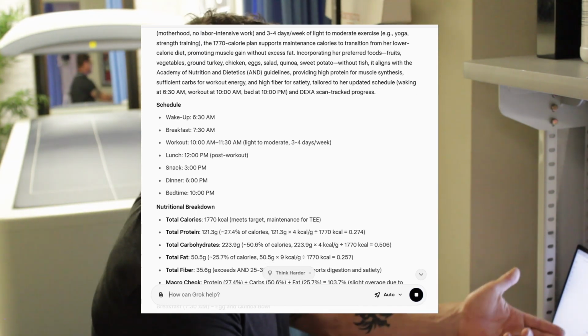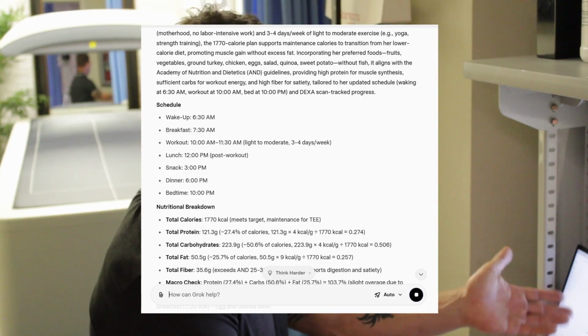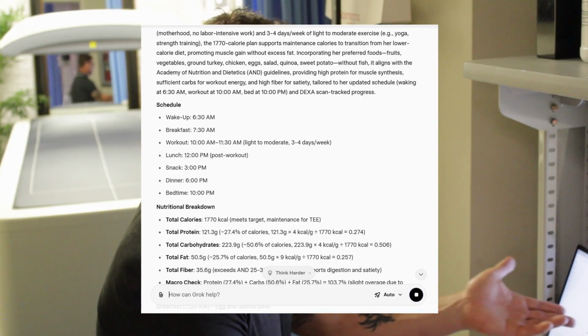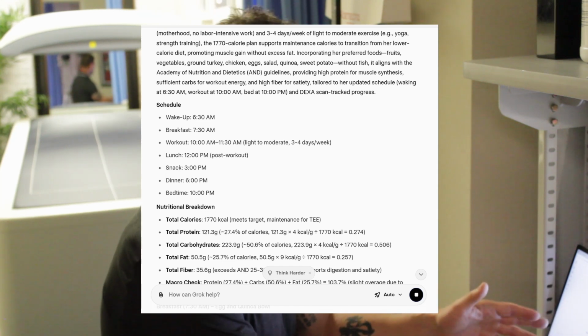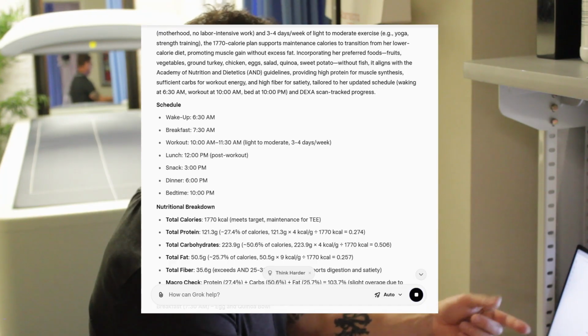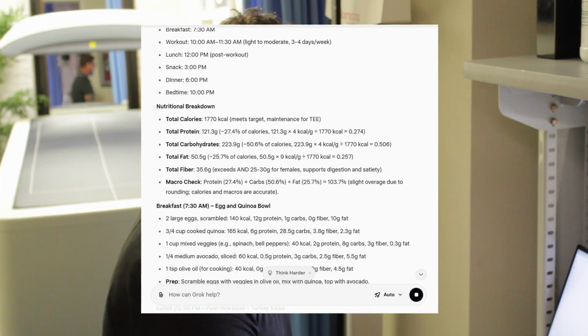And if she eats lunch at 11, that's not a big difference, right? Like that will be fine. You don't have to follow these timelines exactly, but she does need to have a breakfast around that time. She does need to have a lunch. You need to fuel the body.